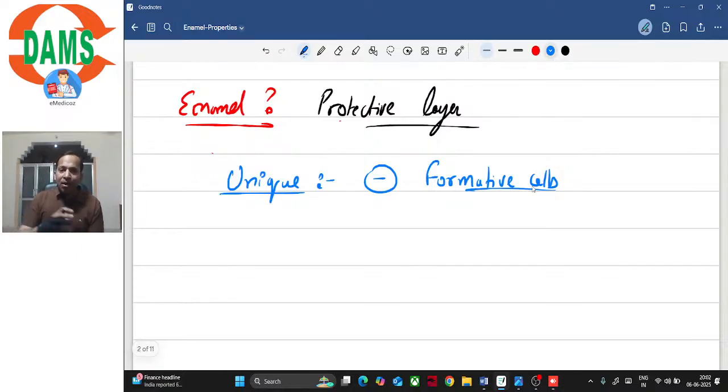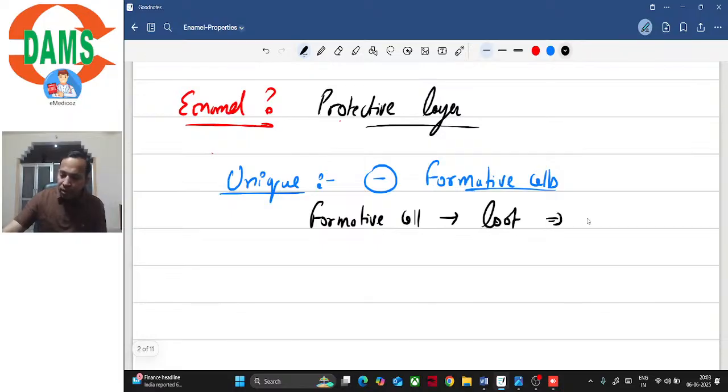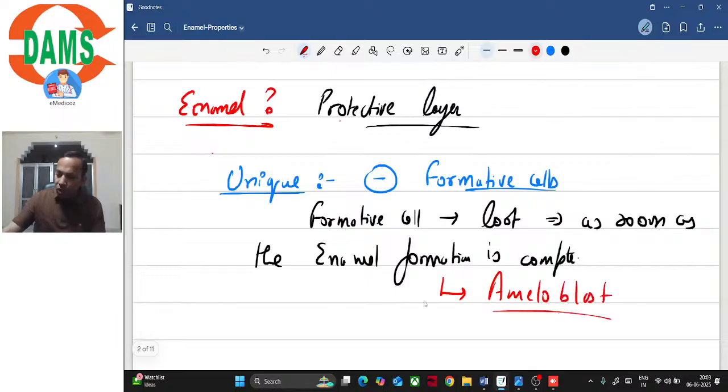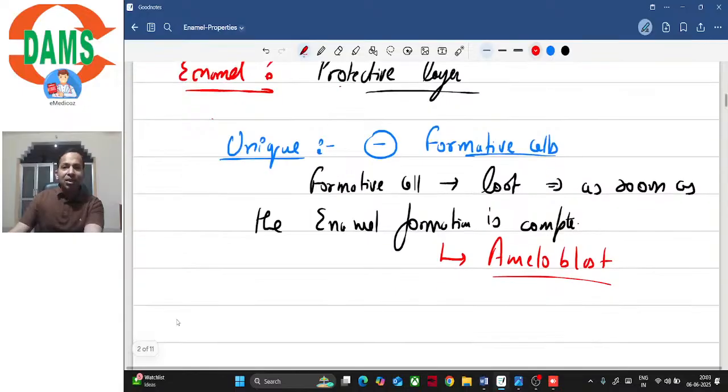But in case of enamel, the formative cell is lost as soon as the enamel formation is complete. And which is this formative cell? It is the ameloblast, isn't it? So ameloblast is lost as soon as the enamel formation is complete.